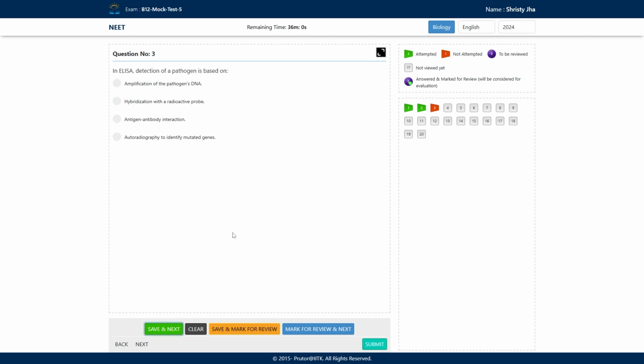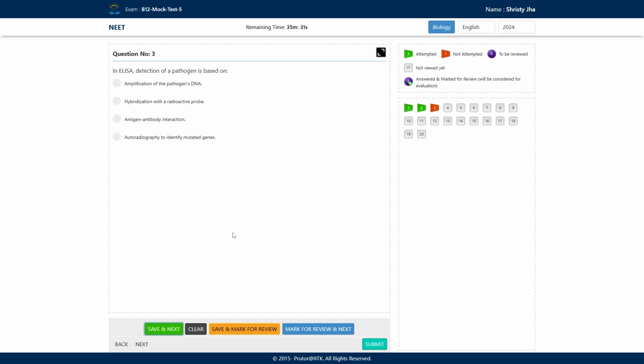Third question says, in ELISA, which is enzyme linked immunosorbent assay, detection of a pathogen is based on, something I have told you in the previous question also. On which principle does ELISA work? Options are amplification of the pathogen's DNA. No, this is something PCR does. Second, hybridization with a radioactive probe, a DNA or RNA radioactive probe.